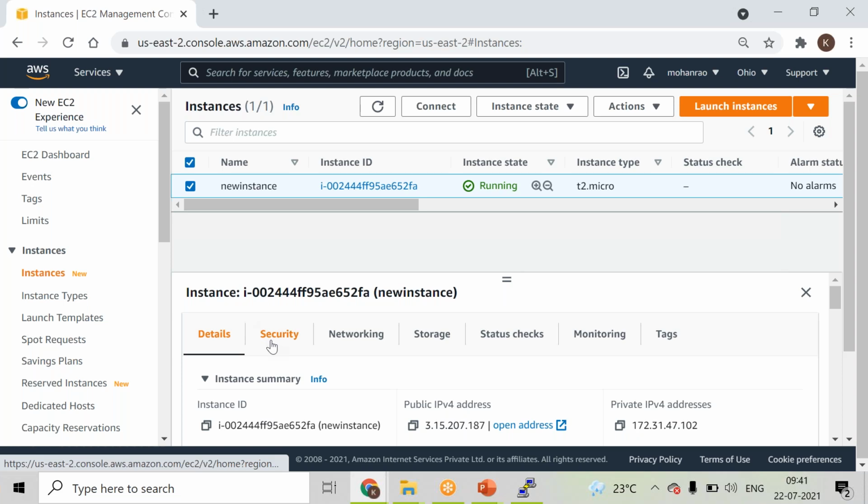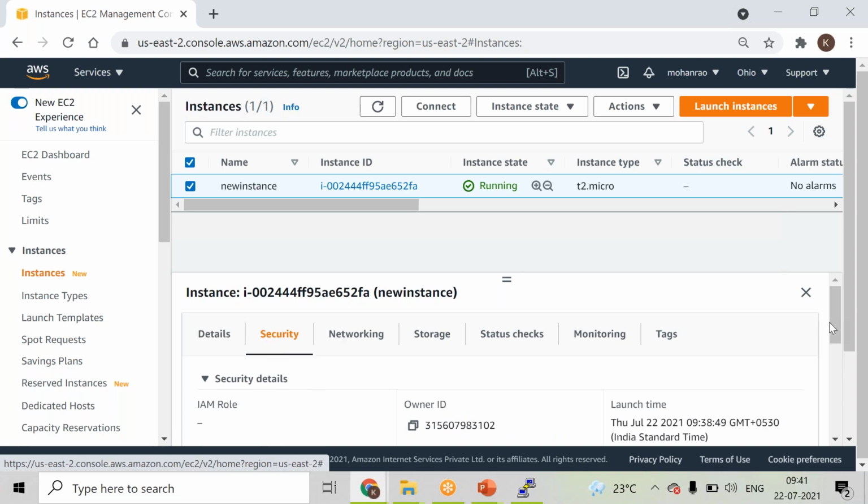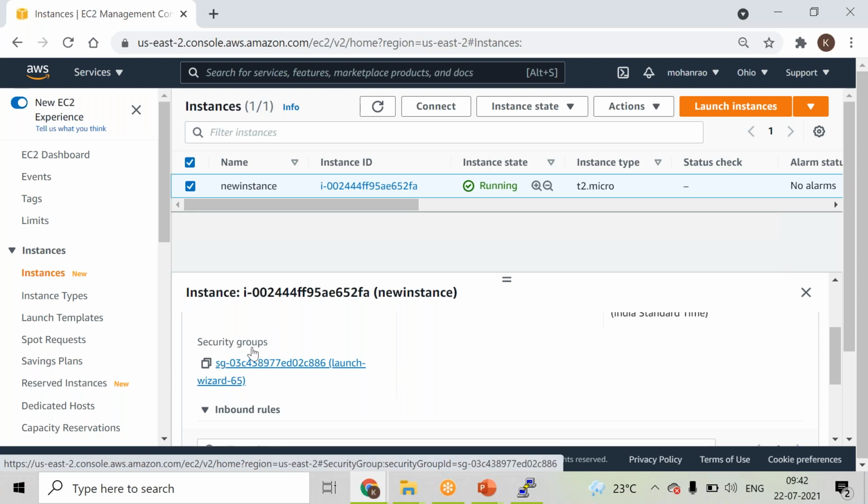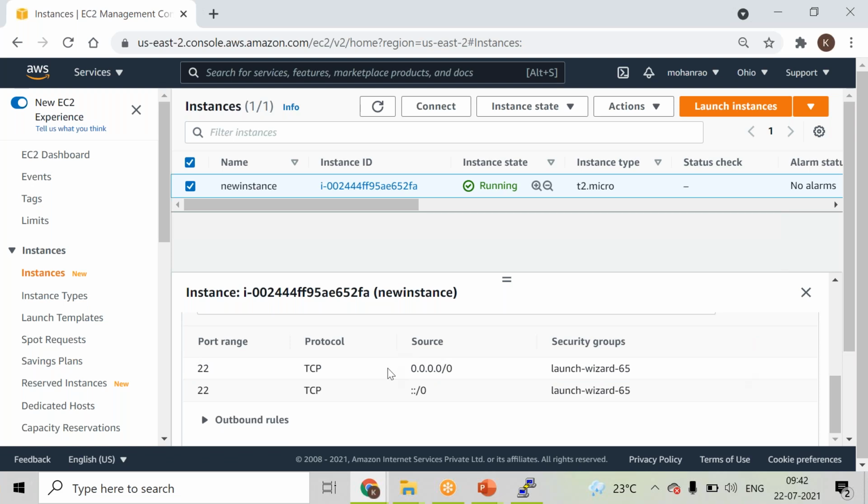So at a point of time, in security, you can see the security group relevant to this particular EC2 instance, right? So usually if you want to give a new naming convention also, you can do that, right? So there, when we have create new security group or existing, there are options, right? So there you can rename this security group as well if you want to. So if you want to keep it like new instance security group, you can rename the name like that while you are going ahead and launching an EC2 instance, right? And here we can see the inbound rules, right? So there are basically two different ways how we can control the traffic, right?